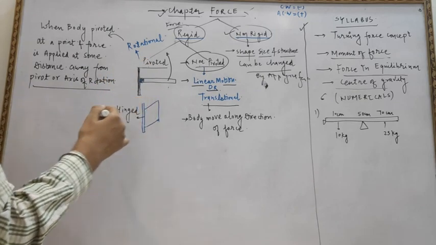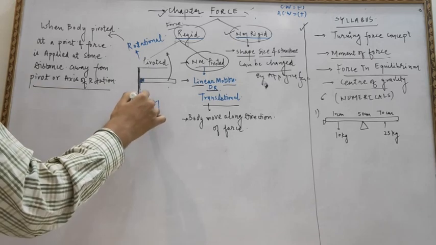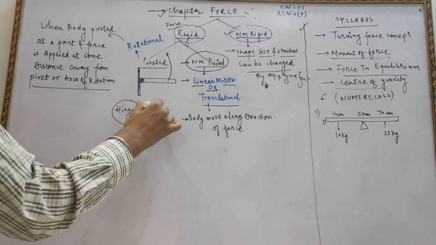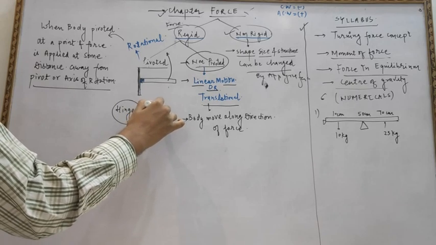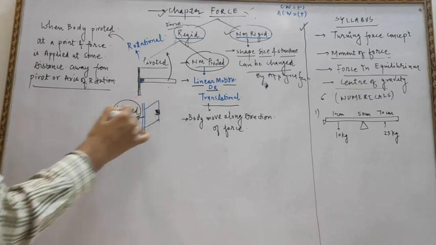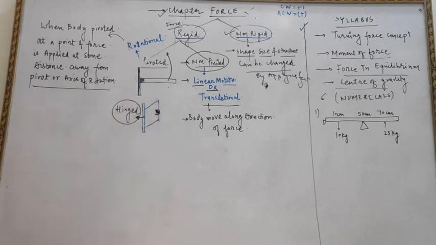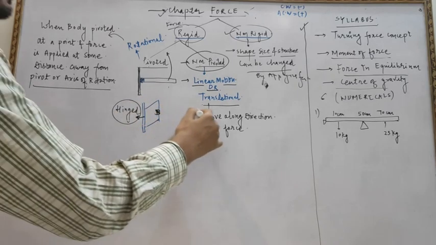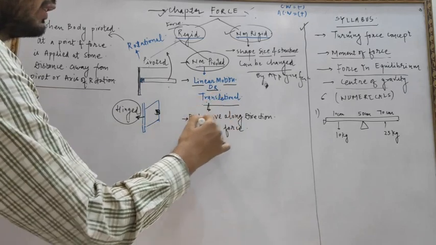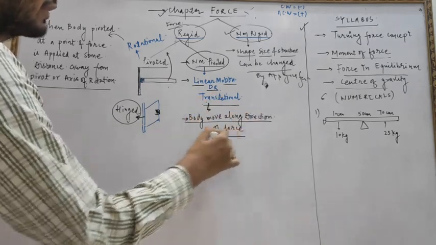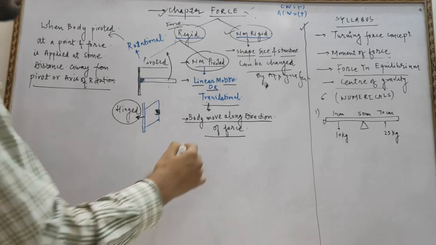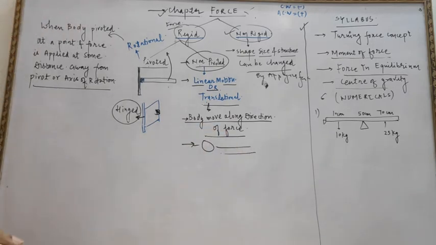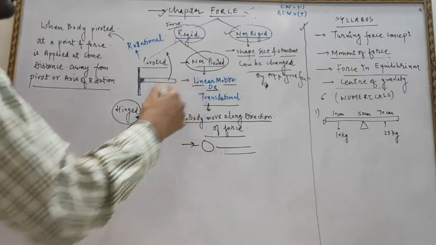Suppose the opening and closing of a window. The window is hinged to a particular point, and by applying force here, we can simply open or close it, or change the direction of the window. So this is known as pivoted. For translational motion, the body moves along the direction of the force. For example, if a spherical body is moving in a straight path, such motion is known as translational motion or linear motion.